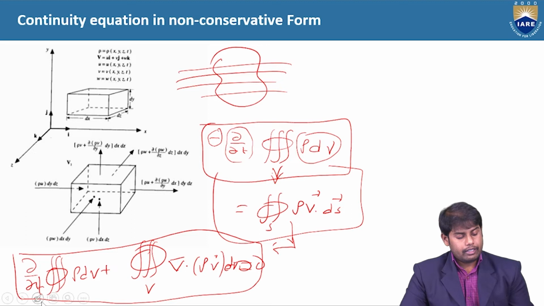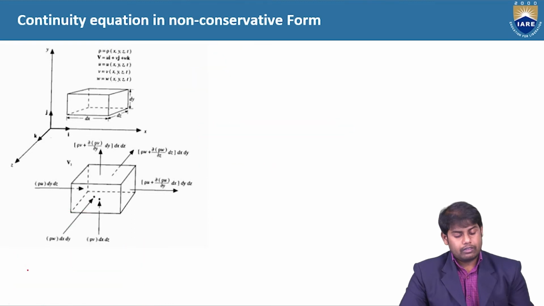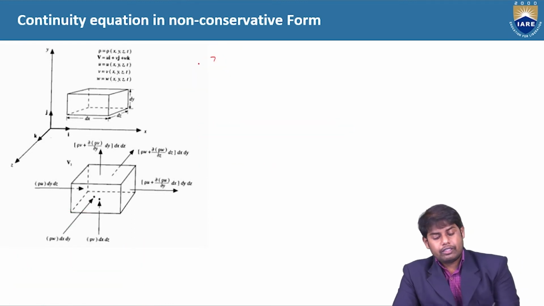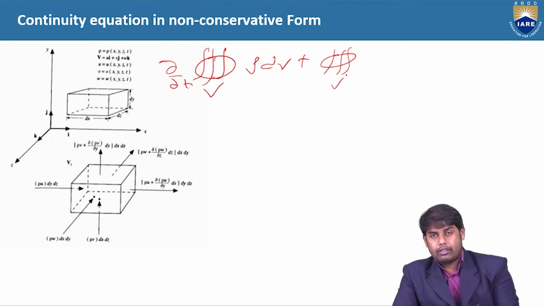So basically, what we have is the volume integral of dou by dou t rho dv plus the volume integral of del dot rho v is equal to 0.